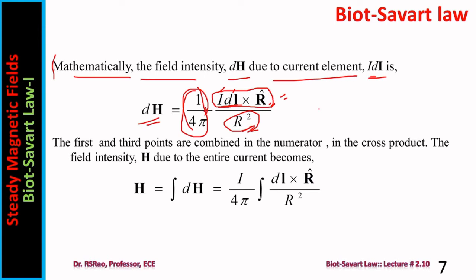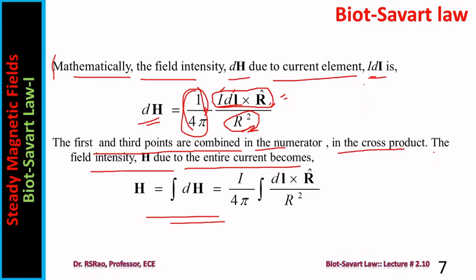What is the first point? The first point says that magnitude wise it is proportional to current, differential length, and the angle between the differential length and the vector joining the source point with the field point, sine theta or sine alpha. And what is the last point? It is about the direction. Those 2 points can be combined, and they are combined here in the numerator, I dl cross R cap. The first and third points are combined in the numerator, the cross product. The field intensity H due to the entire current becomes natural.